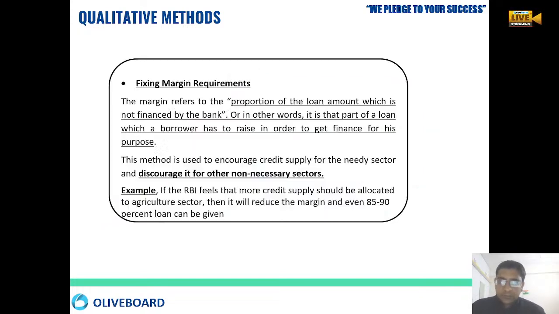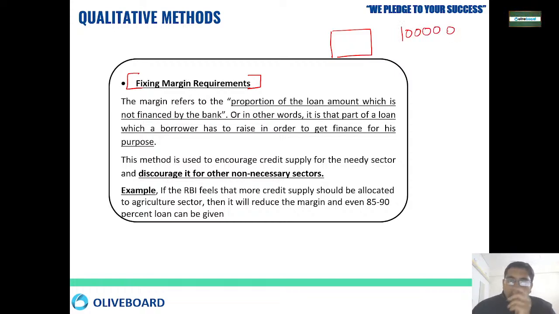Okay, so the first one is fixing the margin requirement. That means if you wanted a loan from the bank, you went to the bank and you said I need 1 lakh of loan. Okay, so all this 1 lakh will not be financed by the bank. Only a part of this will be financed. They will say, okay, we will give you 50,000, you put your own 50,000. 50,000 own, and we will give you 50,000.